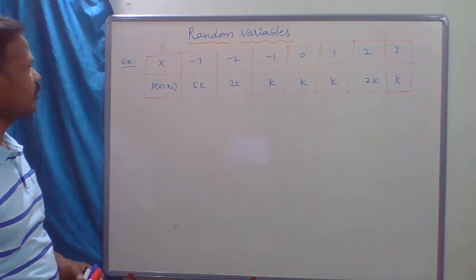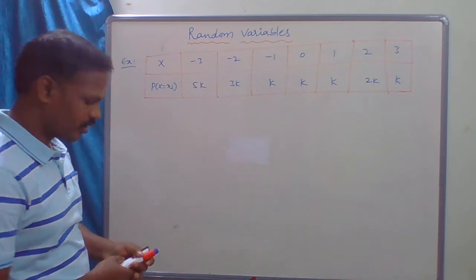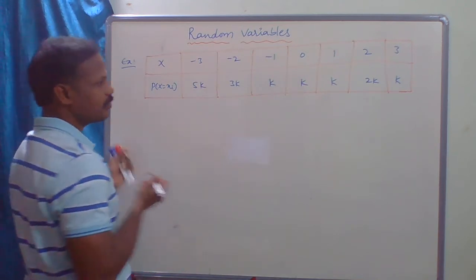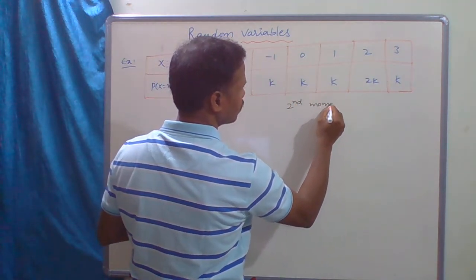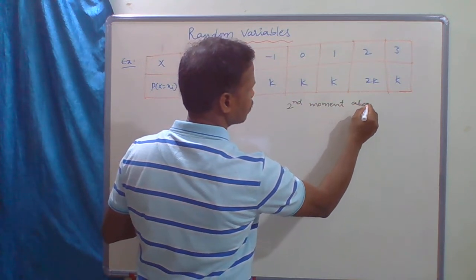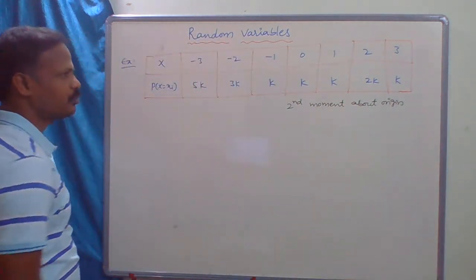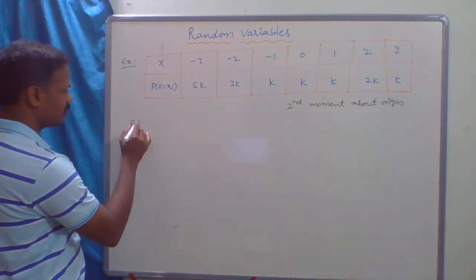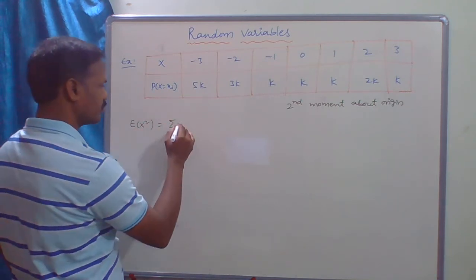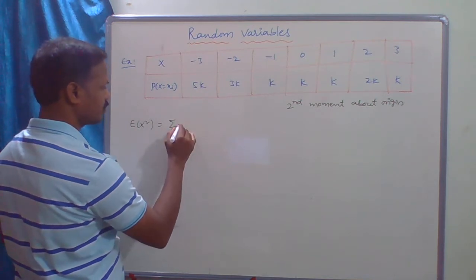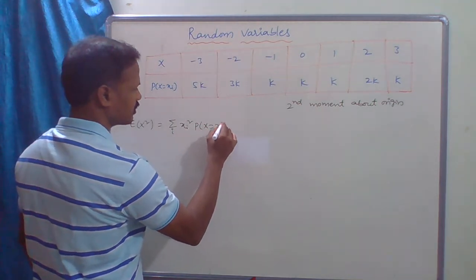Okay, so next problem. This is the probability distribution table. Now we have to find the second moment about the origin. So what is the second moment about the origin? That is E of x square, which is equal to summation over i of xi square into probability of x equal to xi.